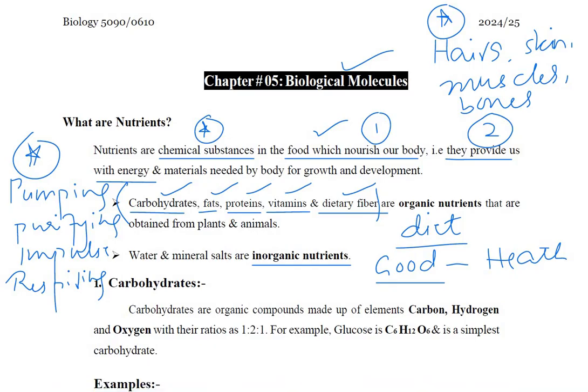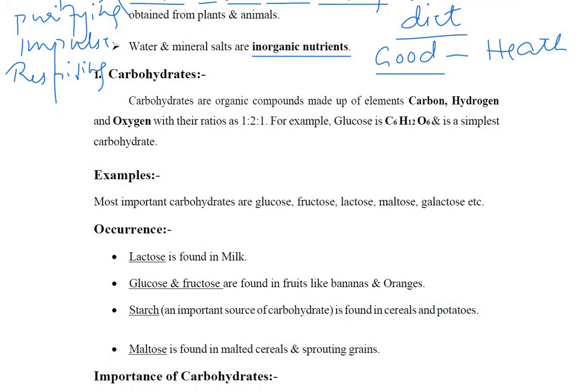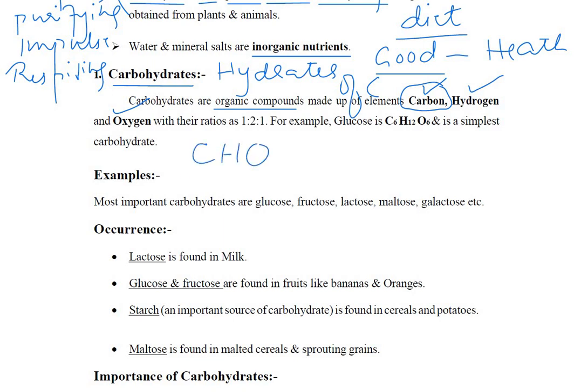Okay, now let's move ahead. Carbohydrates, the first chemical nutrient that supplies us with energy and nourishes our body, is carbohydrate. It is an organic compound. Why is it called an organic compound? Because of carbon. Whenever there is carbon, it is an organic compound. Carbohydrates, as the name suggests, are hydrates of carbon, meaning they have carbon, hydrogen, and oxygen. They are made up of three elements, CHO.